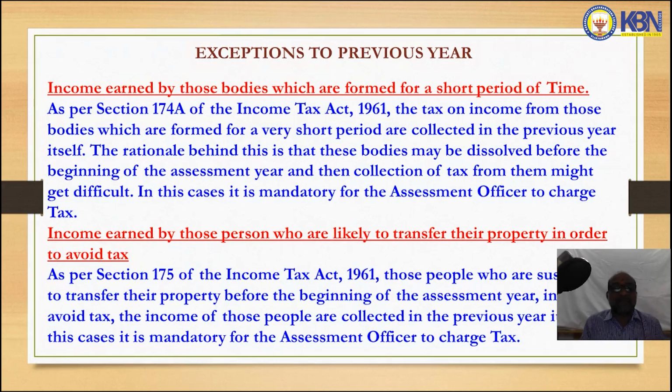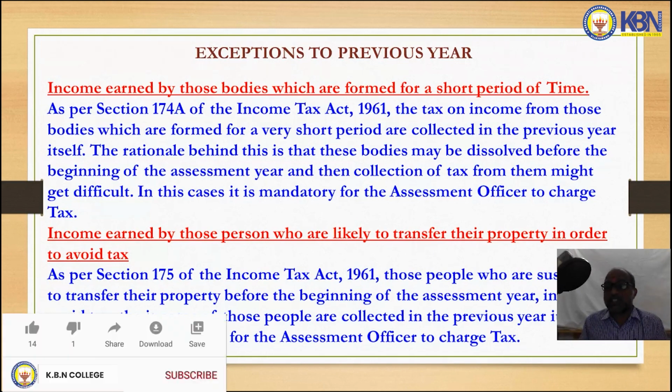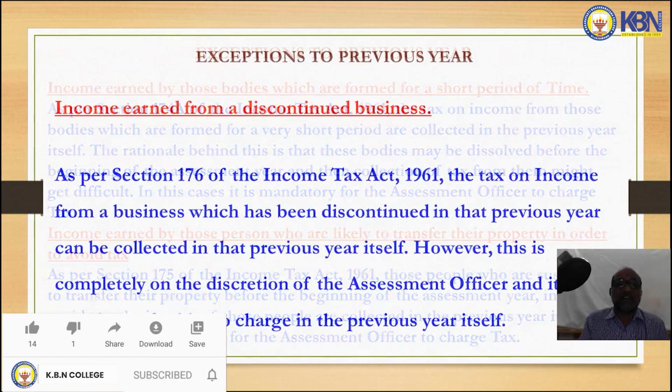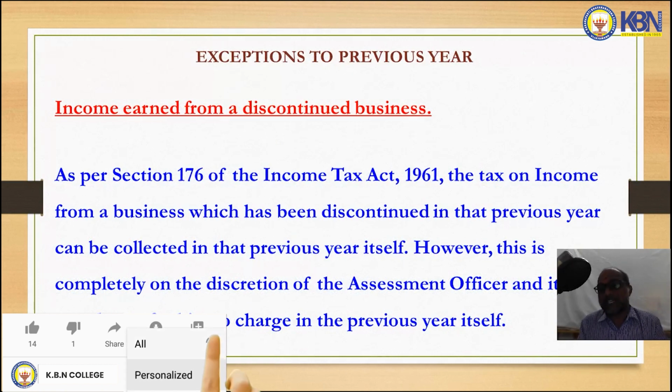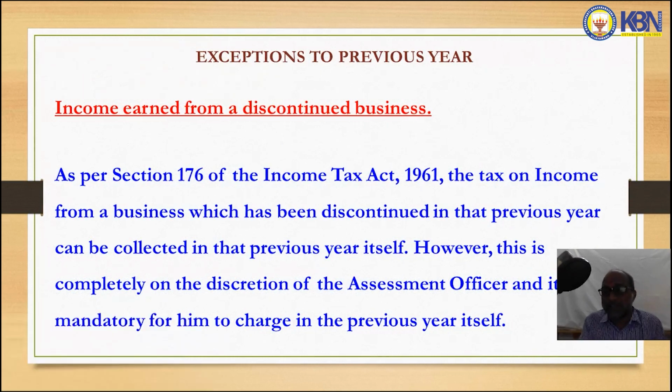And another one is income earned by those persons who are likely to transfer their property in order to avoid tax. To avoid the tax, certain persons transfer their properties from one person to another person. So in such a case, the tax is levied in the year in which he possesses it. Next one is income earned from a discontinued business. Suppose a business is discontinued this year after running a certain period, and he has no intention to continue further. In such a case, tax is levied in the year in which it is earned.